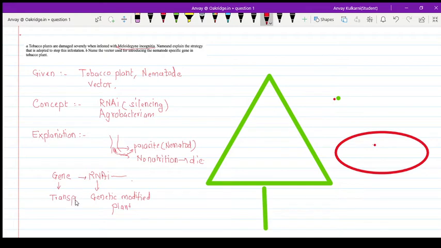What are the transposons? They are also called the mobile gene, that is also called the jumping gene, that jumps from one position to another position. And this is introduced using the vector. Vector means the vehicle which transfers from one position to another position. So this vector is the Agrobacterium vector, which is particularly useful. Let's study the RNA interference strategy in detail, also called silencing RNA.